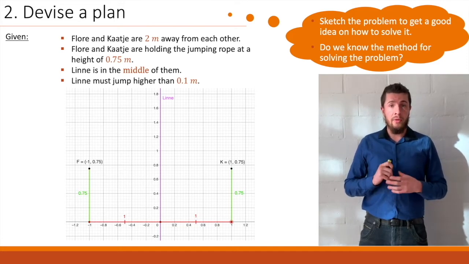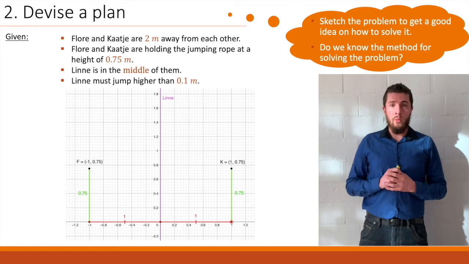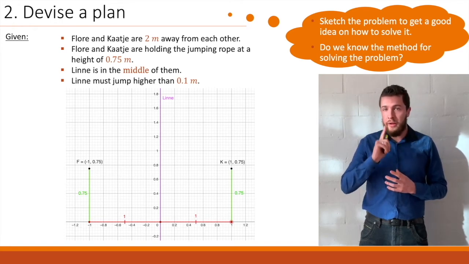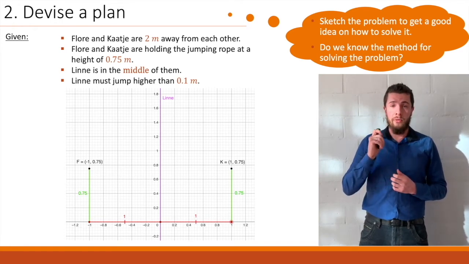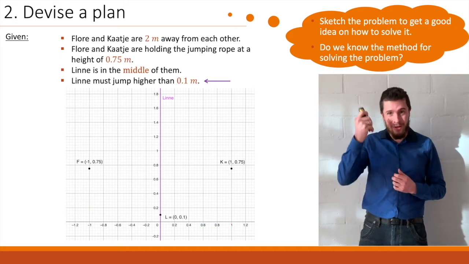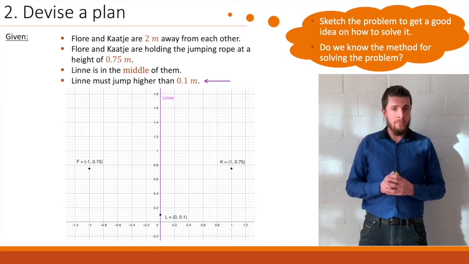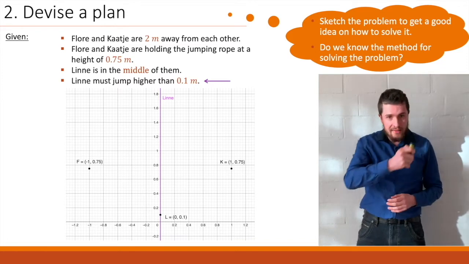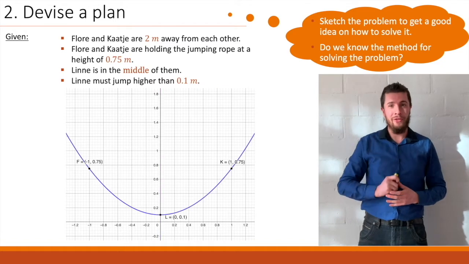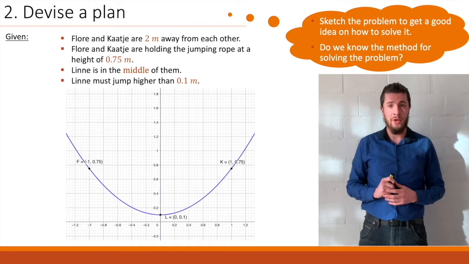And next up, the position of Lynn. Well, we know that she must jump higher than 0.1 meters. So the rope will be right there. She'll be right above it, anywhere. But that doesn't matter. Now we have 3 points, and we will be sketching a parabola through those 3 points. There you go. So that looks pretty good.